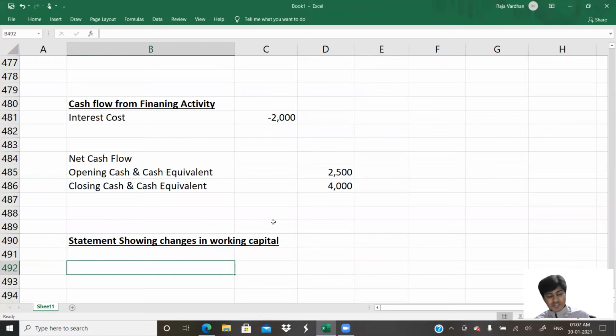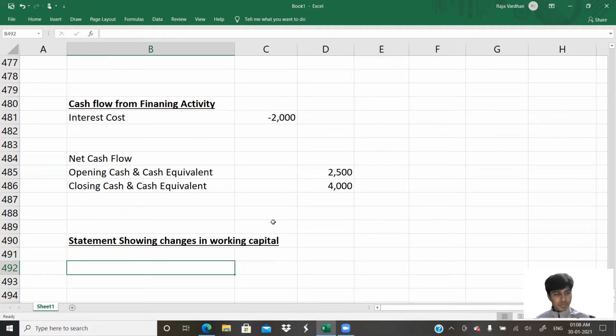That's the logic. You can, in fact, start thinking, okay, trade receivables, opening minus closing, because it is a current asset. I'm telling you for all the assets, you do opening minus closing. So trade receivables is an asset. If opening trade receivables is 100, closing is 80, what am I telling you? I am telling you to do 100 minus 80. There was 100 rupees worth of trade receivables in the beginning. Right now it is 80. So it has come down. When it has come down, the cash has been received. When the cash has been received, it is to be added in the cash flow statement. That is the reason I tell you opening minus closing.